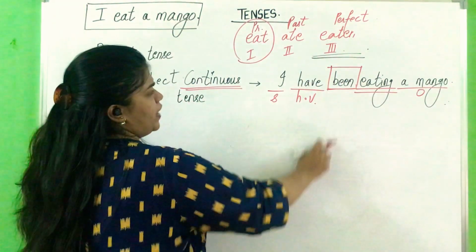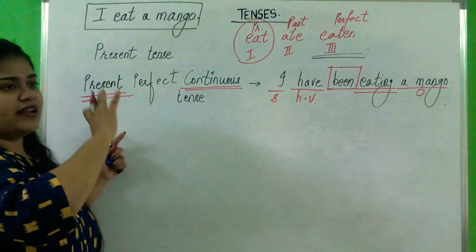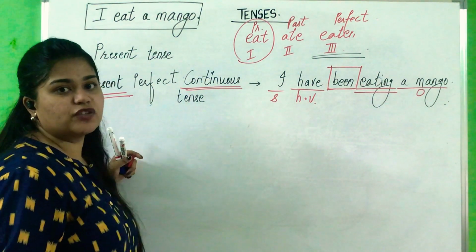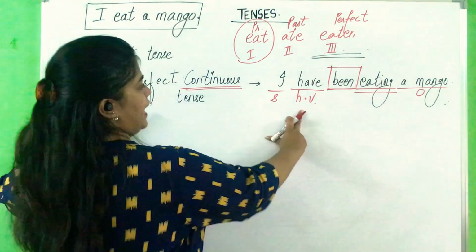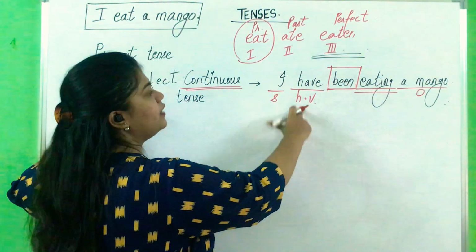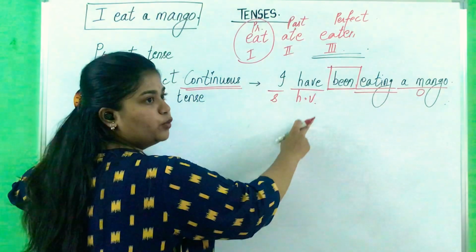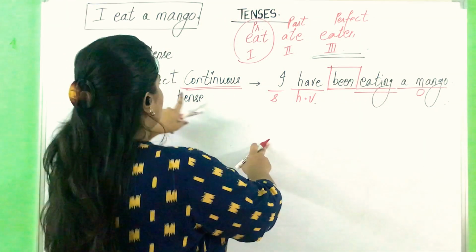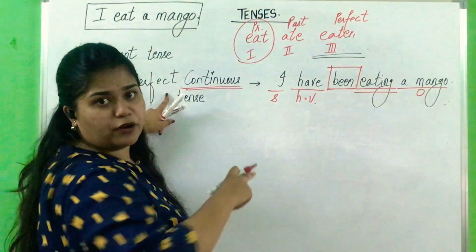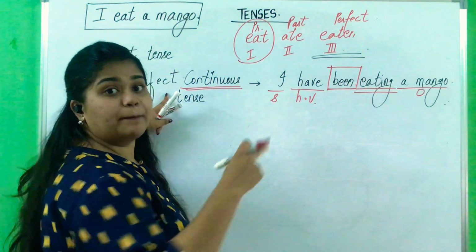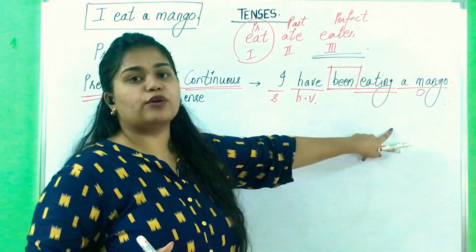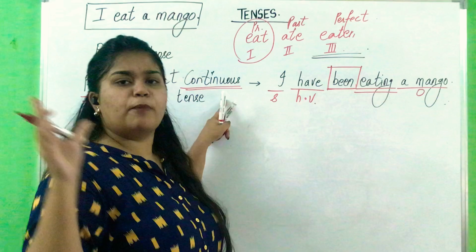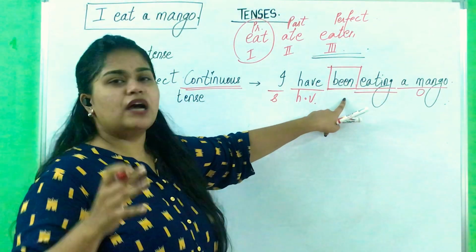Now you must be wondering, where did this been come from? Let's compare the left hand side as well as the right hand side, just like we do in mathematics. LHS is equal to RHS. So let's compare. For present we use has or have, but I told you that I is the only pronoun that will always take the plural form. So for present it is have, for continuous it is eating, and perfect also asked for something for itself. So perfect said give me been, which is why been came. I have been eating a mango. Whenever you feel that it is past perfect continuous or present perfect continuous, many things have come together, put been with your eyes closed.